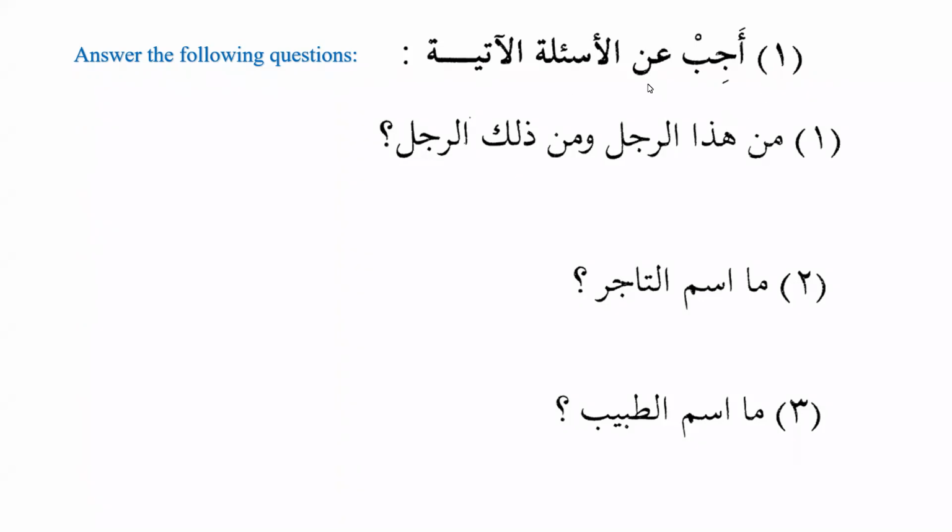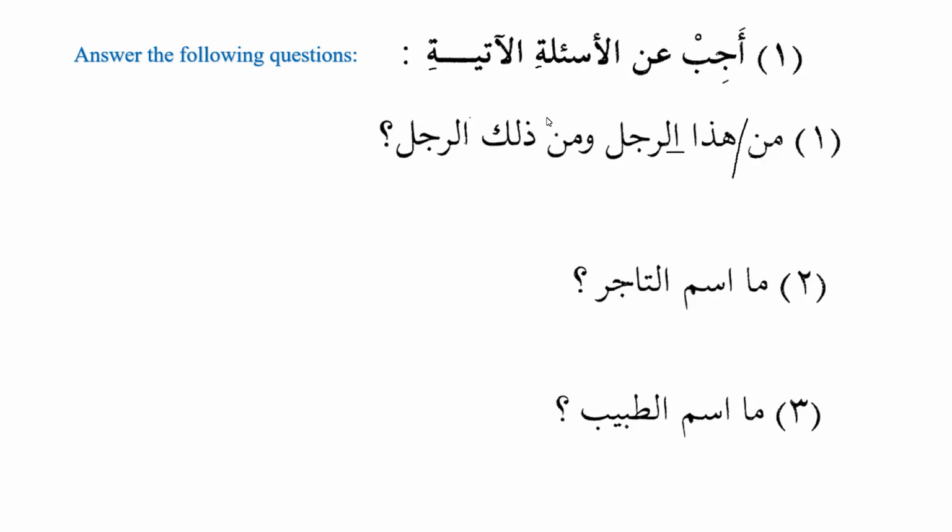Ajib anil asilatil atiyah. Answer the following questions. Man hadha ar-rajulu wa man dhalika ar-rajulu. As we learned in the previous lesson, when we have hadha and after that we have al, it will be translated as this, right? So when we say man hadha rajulu, who is this man, wa man dhalika rajulu, and who is that man.